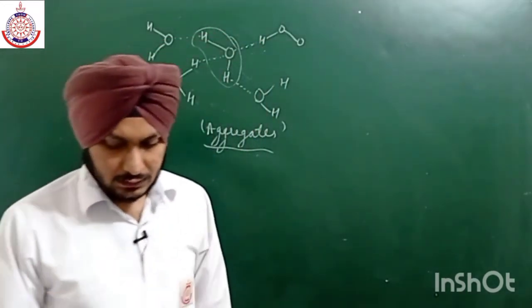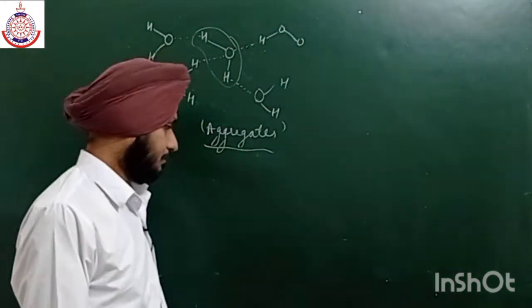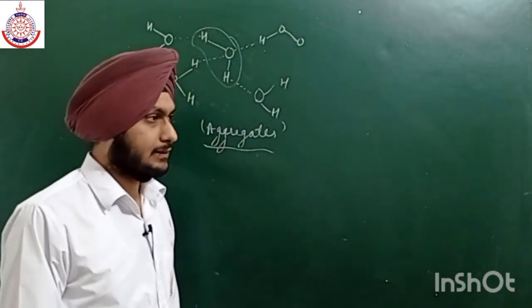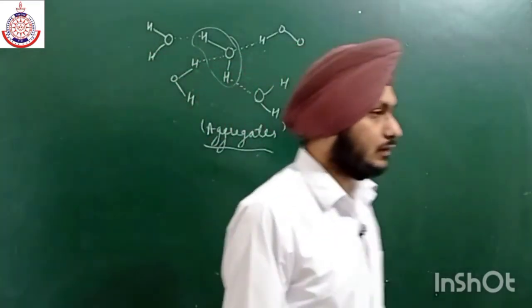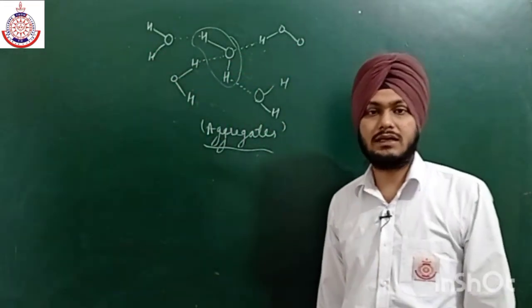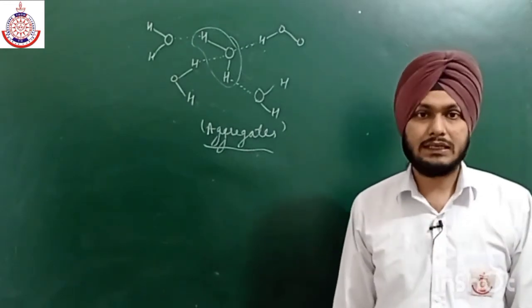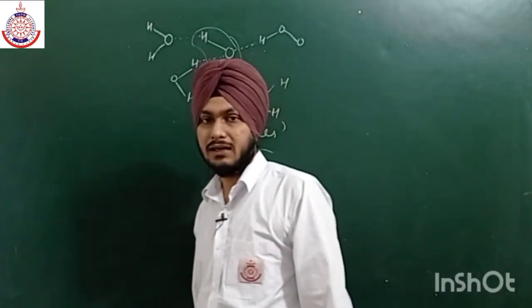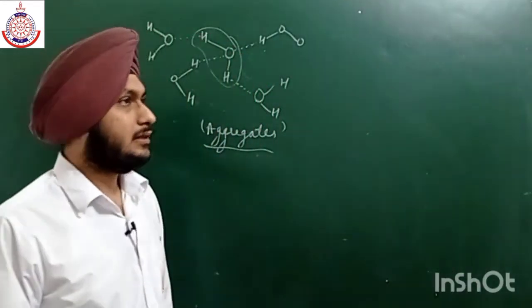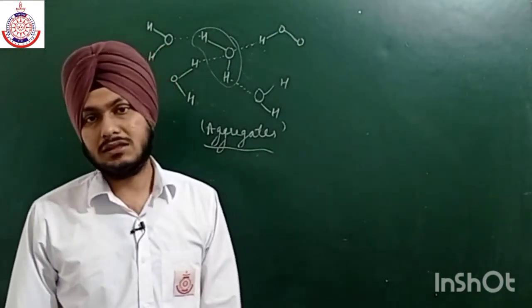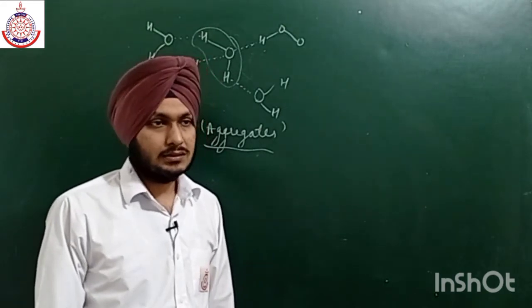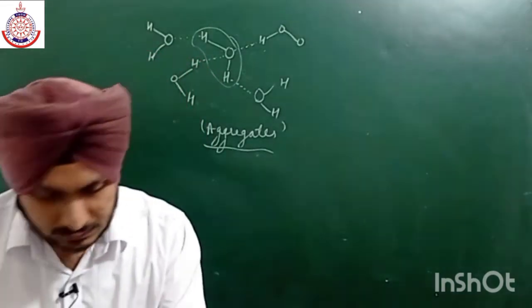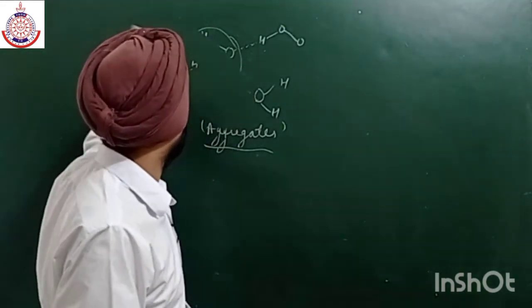When water starts freezing, if we decrease the temperature, this water starts making cages. It takes the form of cages at low temperature. This water exists in a cage-like structure due to the formation of ice. So what is that structure? The structure is like this.